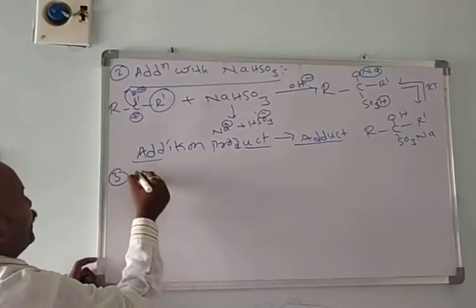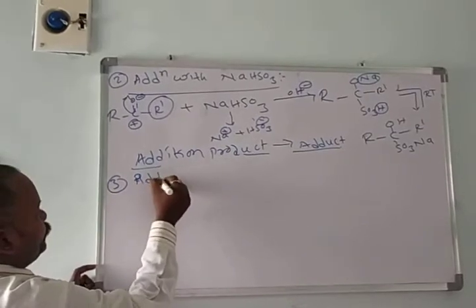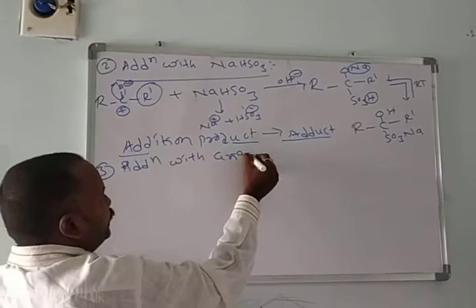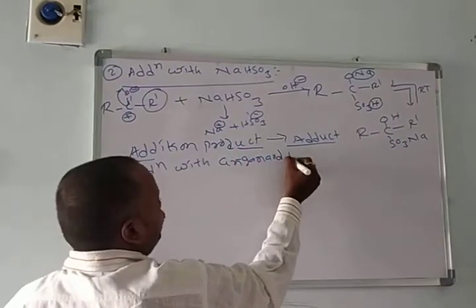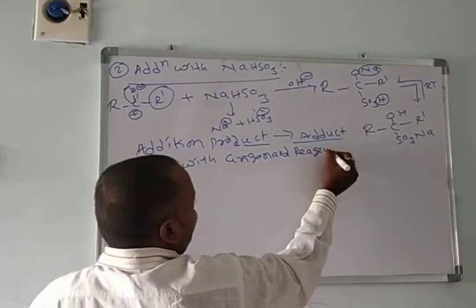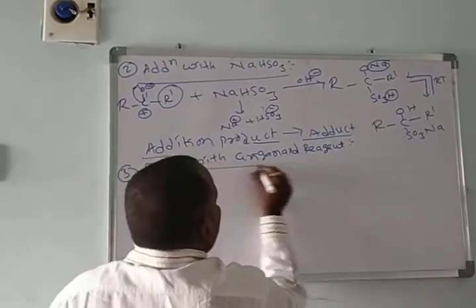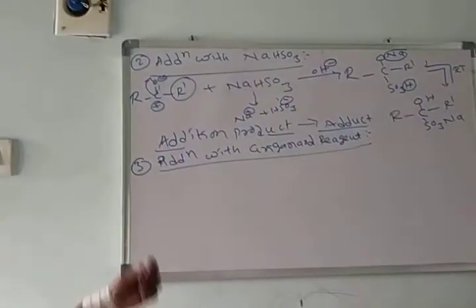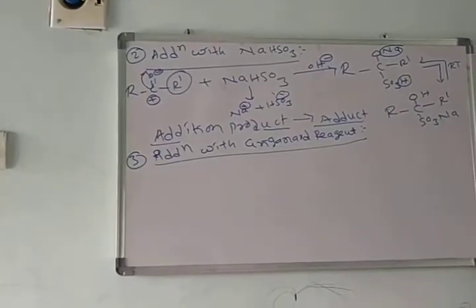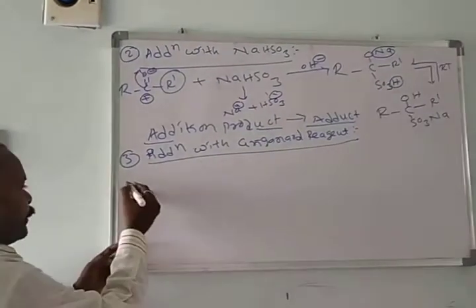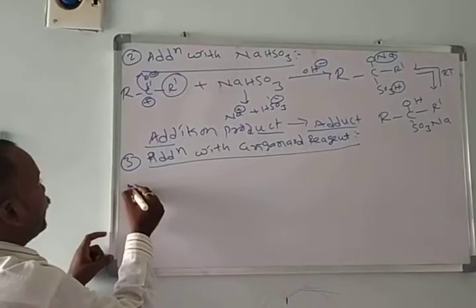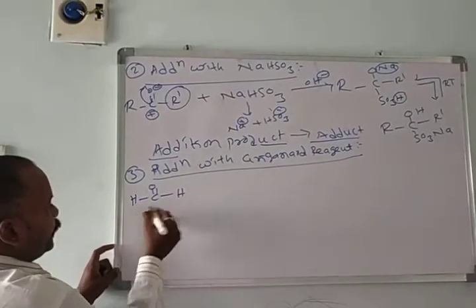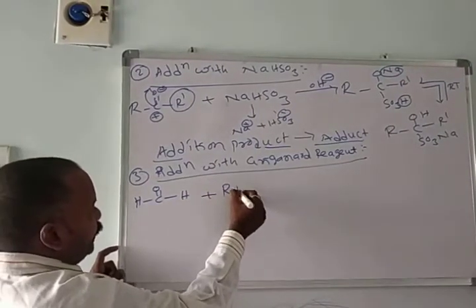Third one, addition with Grignard reagent. Already we saw this addition with Grignard reagent in first PUC, and also the preparation of alcohols. Here we will get alcohols when an aldehyde or ketone adds to the Grignard reagent. First I am taking an aldehyde. For example, you take formaldehyde. Formaldehyde addition with the Grignard reagent.